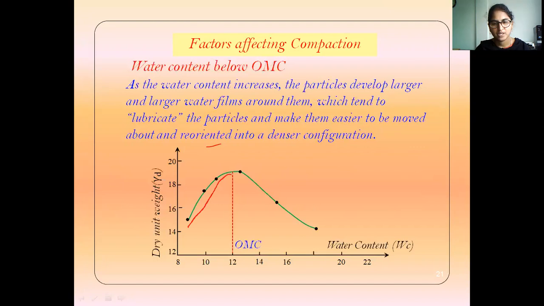After that particular point, if the water content increases, the dry density decreases. So the moisture content is very important. Why? Because we can add a small amount of water to the soil, which reduces the volume and expels air voids from the soil, increasing its density. But if we add more water, like a slurry form, then water is expelled from the soil and the volume of the soil is not reduced.